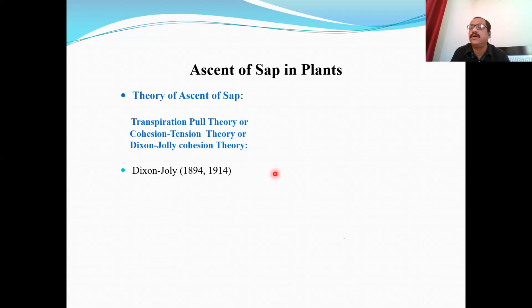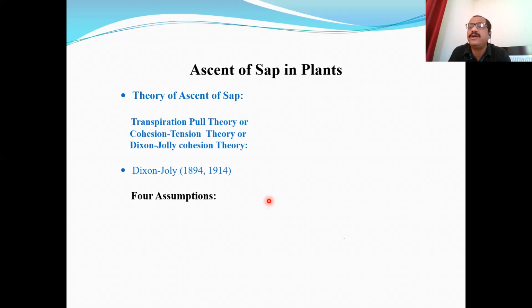scientifically proven or widely accepted, most valid theory, considered the most valid theory today. This is called the transpiration pull theory or CT theory, cohesion-tension theory, proposed by these two friends, Dixon and Joly, in 1894. And in 1914, Dixon further modified the theory with some improvements. While proposing the theory, Dixon and Joly had four assumptions, four important points for this theory.